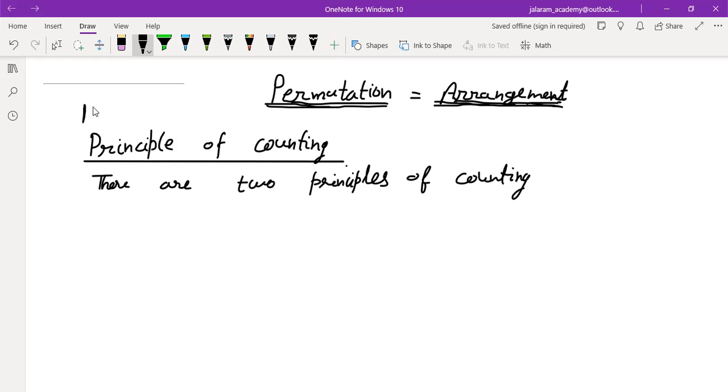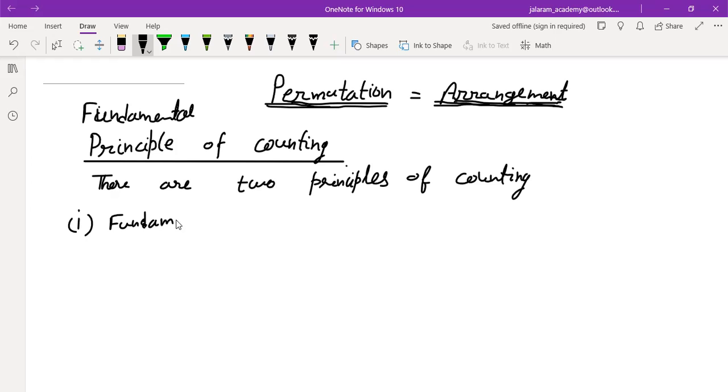We can say this principle of counting as the fundamental principle of counting also. And on this basis, this principle of counting has two classes.